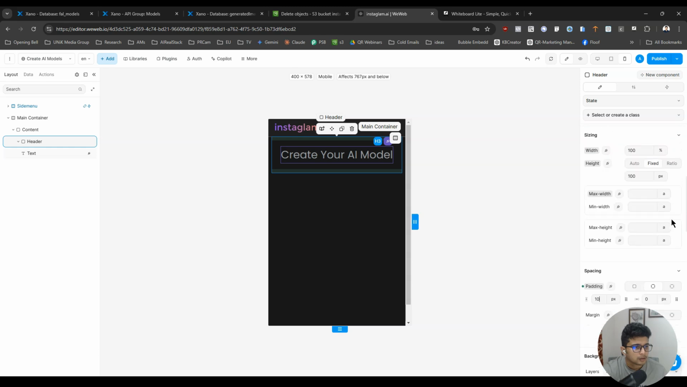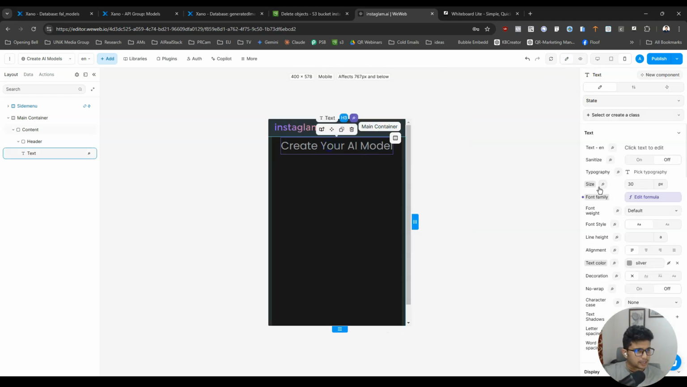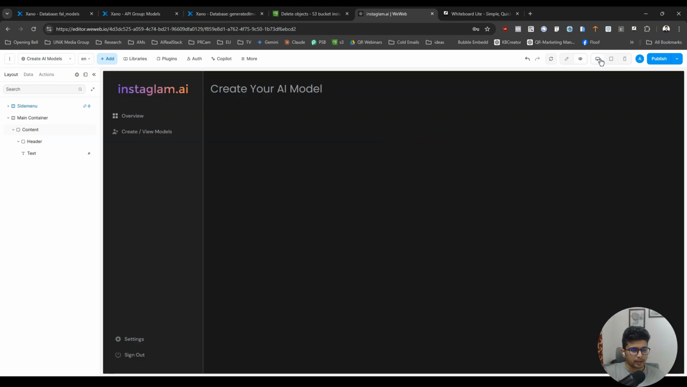And I think the height of this whole thing is too much for mobile, so I'm gonna do like 75, 60, 50. Yeah, we just need 50. Right, create your AI model. Not the best looking text, but I want to reduce size. Let's do a 25 there, right? And I'm gonna increase the font weight to 600. Create your AI model, and we will have the form below this. All right, so now it's time to build a form.